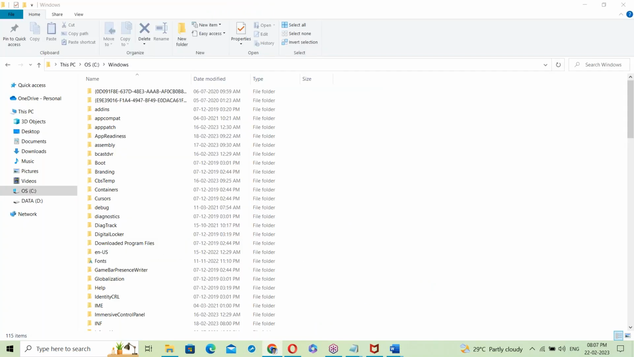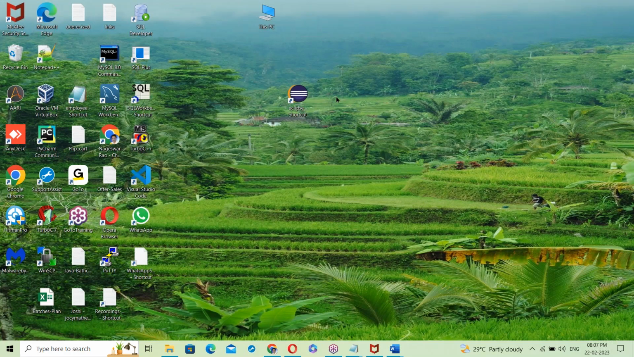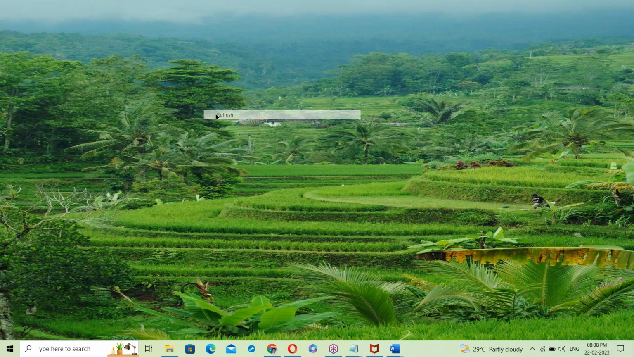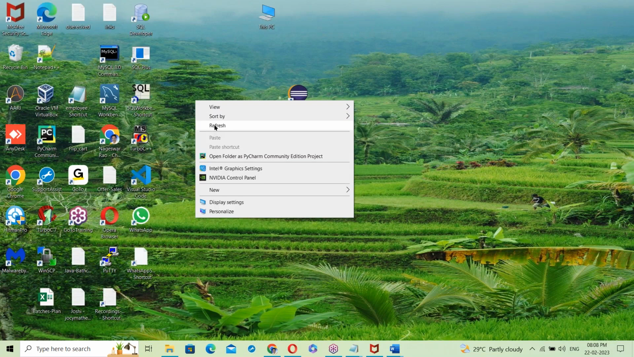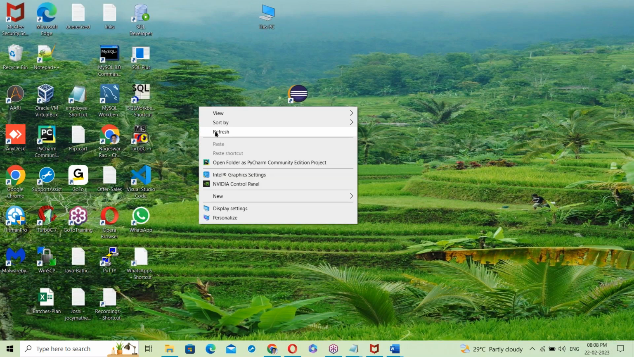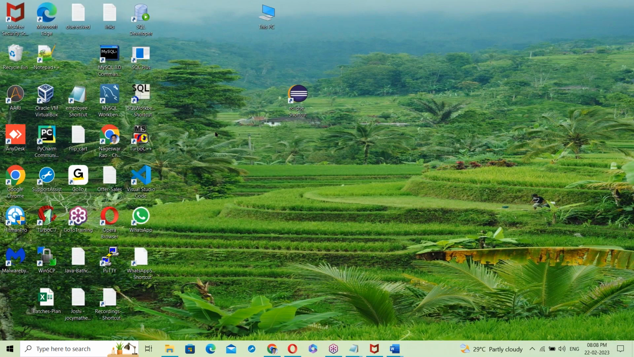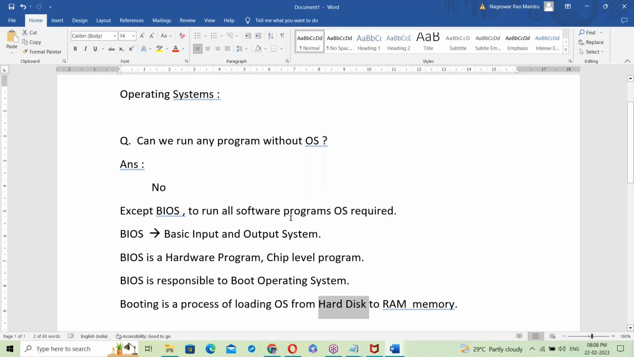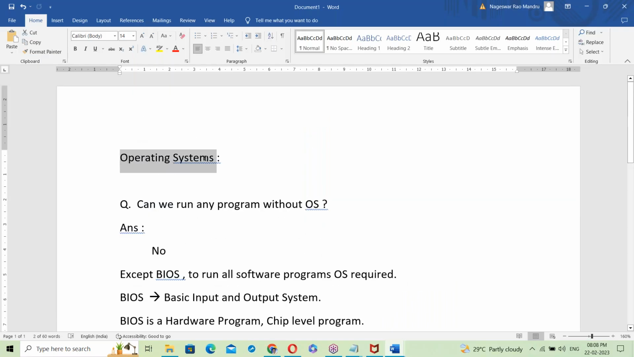Now here the OS is running in the RAM memory. So this OS is responsible to take your request, to process your request, and to run our programs here, maybe Java program, maybe C program or C++, something like this. Now, let us talk about the OS. So what is exactly the OS?